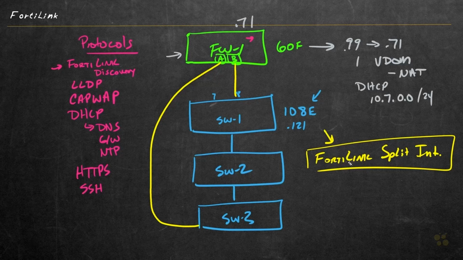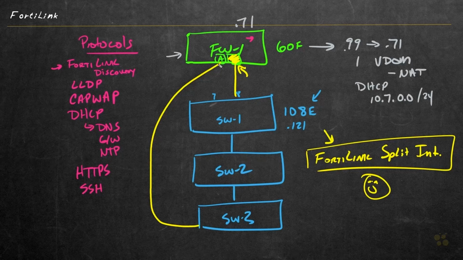And that's when this feature right here, the FortiLink split interface, is very, very useful. If we enable this feature on the FortiLink interface, the firewall is only going to use one of those 2 interfaces, not both. So for example, maybe it picks A and it goes ahead and disables or shuts down port B. So it still has a connection to the stack and can still work with the stack, but it's not going to use both interfaces at the same time.